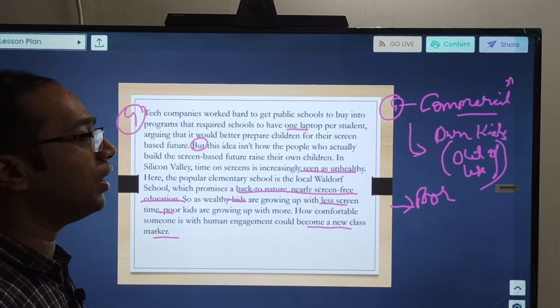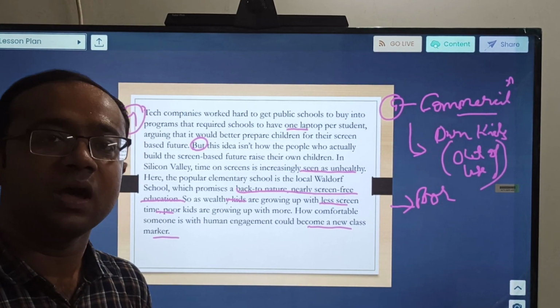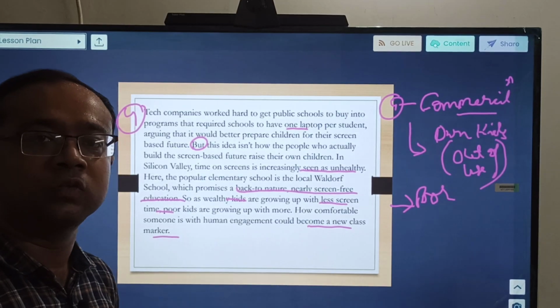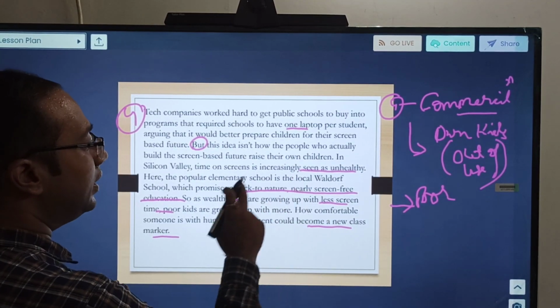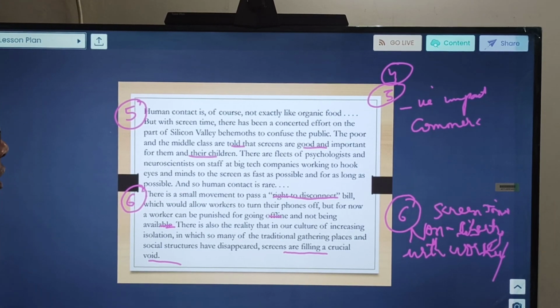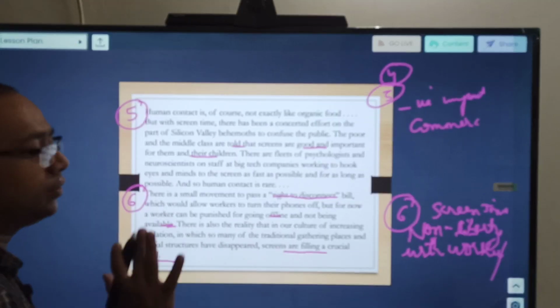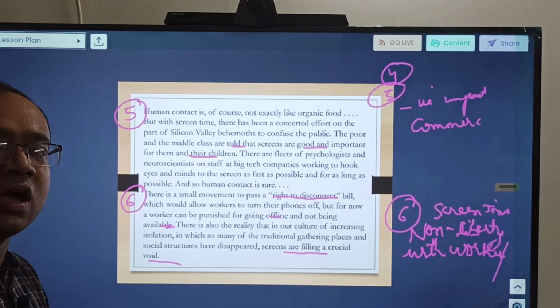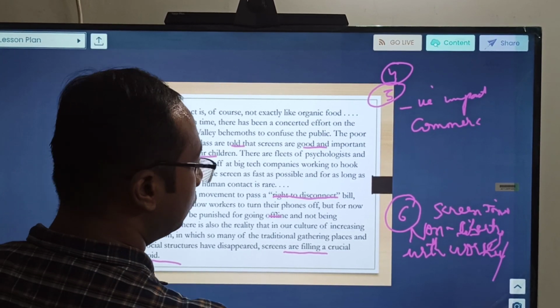Then it shows how commercialization has done its part, how these tech giants are using this idea, selling it to schools, but their own kids are studying in a back-to-nature screen-free environment. And then it keeps on concluding it through school, then it even goes to the job. Okay, now let us discuss the questions and see how we can use our tips and approaches on solving it.